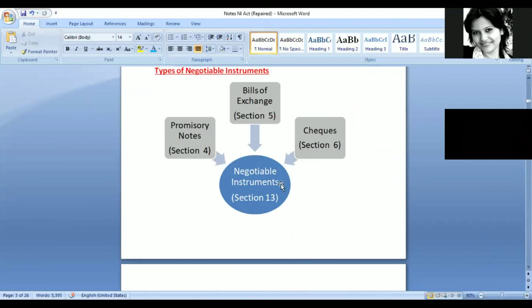The term negotiable instrument is defined under section 13, and there are three different types of instruments that this act talks about. First is promissory note section 4, bills of exchange section 5, and checks section 6. So we have already completed promissory note and bills of exchange, and we started with the checks. So there are few more topics that are remaining from checks part that we will discuss today.